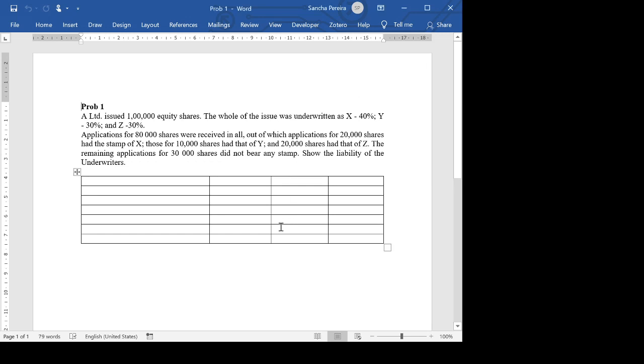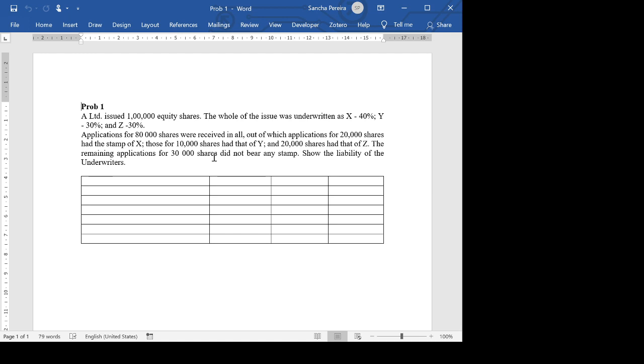Problem 1. A Limited issued 1 lakh equity shares. So the company here is A Limited and they issued 1 lakh equity shares. The whole of the issue was underwritten by X, Y, and Z. So there are 3 underwriters.